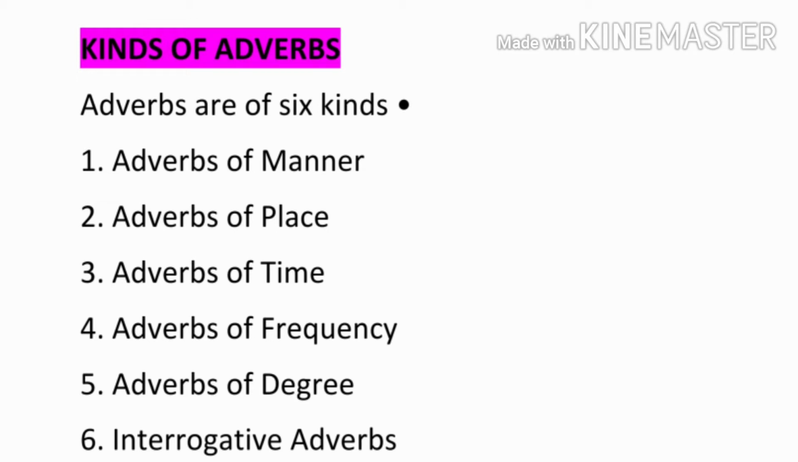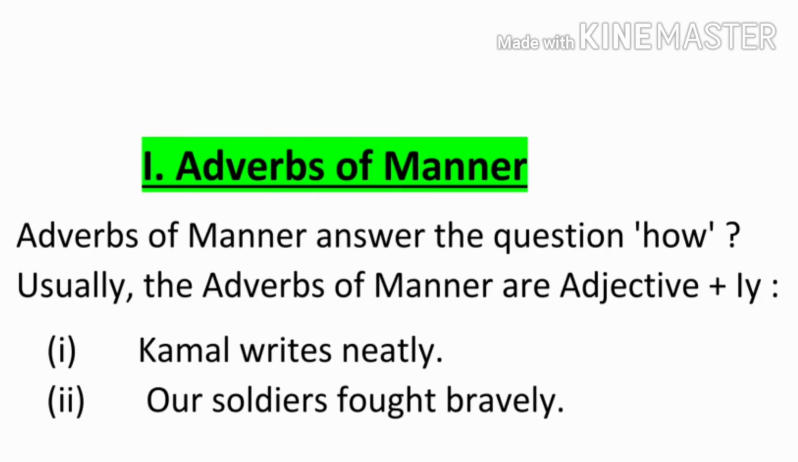First is adverbs of manner. Adverbs of manner answer the question how or in what manner. Usually the adverbs of manner are adjective plus ly. For example, beautiful, beautifully. Beautiful is an adjective and when we add ly then it becomes an adverb.